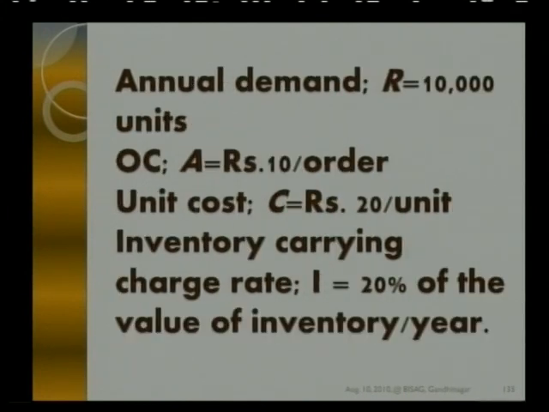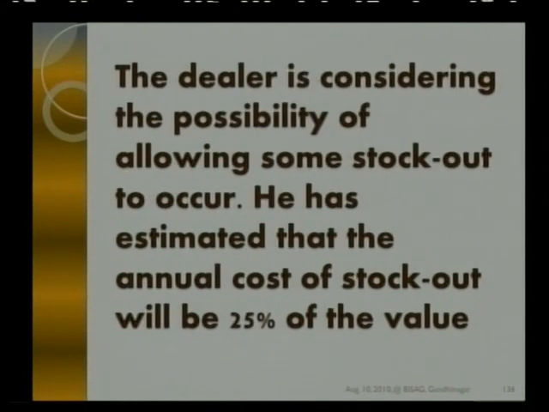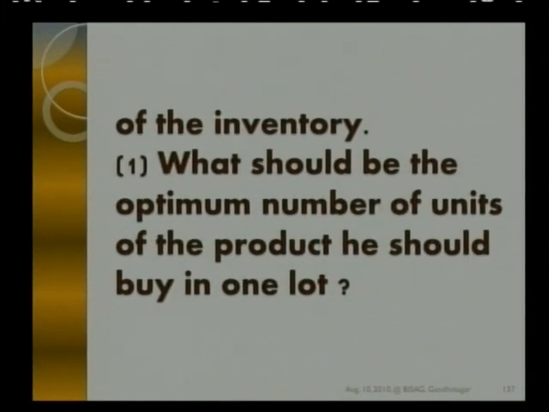For that, we have an example of a dealer who supplies the following information. Annual demand is 10,000. Ordering cost is rupees 10 per order. Purchase cost is 20 rupees per unit, and inventory holding cost is 20% of the value of the inventory per year. Now the dealer, considering the possibility of allowing some stock out to occur, has estimated that the annual cost of stock out will be 25% of the value of the inventory.